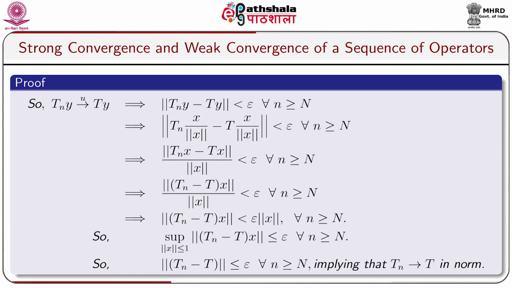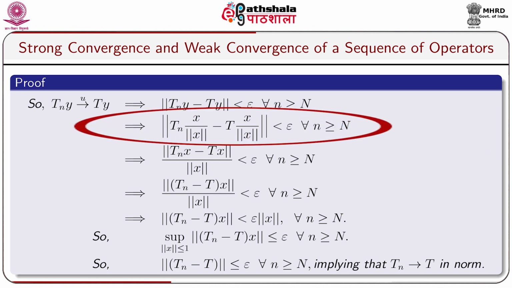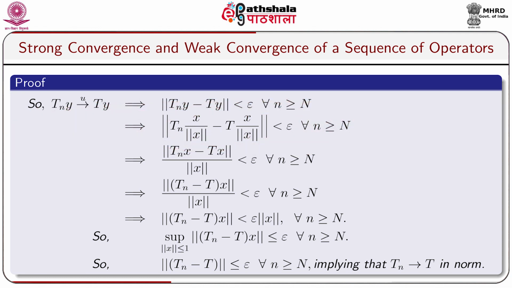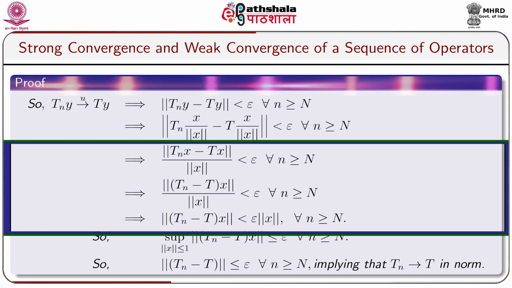So, Tny goes to Ty uniformly implies norm Tny minus Ty is less than epsilon for all n greater than or equal to capital N. This implies norm of Tnx by norm x minus Tx by norm x is less than epsilon for all n greater than or equal to capital N. This implies norm Tnx minus Tx over norm x is less than epsilon for all n greater than or equal to capital N. This implies norm of (Tn minus T) into x is less than epsilon into norm x for all n greater than or equal to capital N.